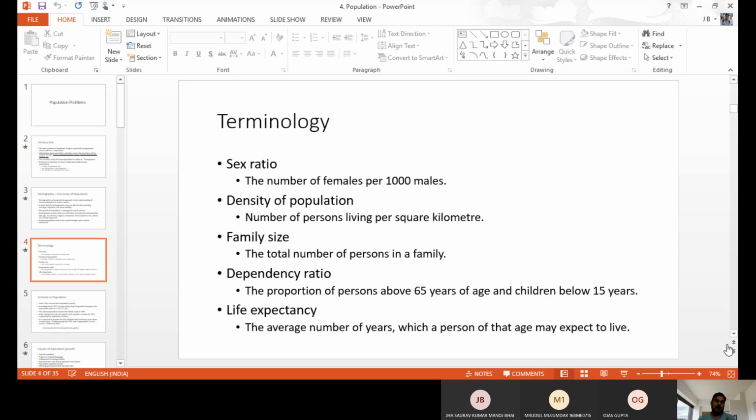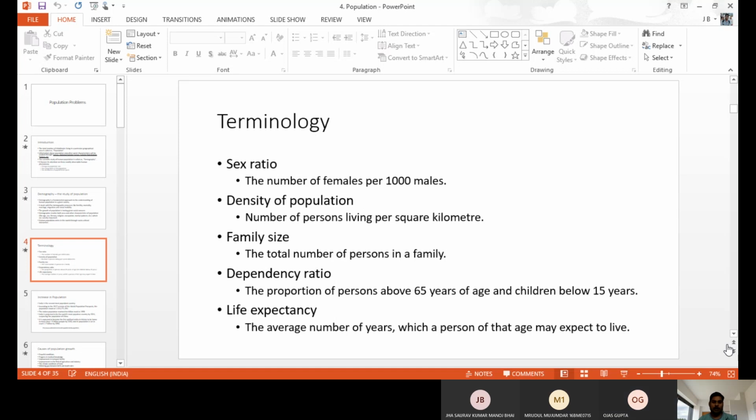In demography we have some important terminology. Only population studies use this terminology: sex ratio, density of population, family size, dependency ratio, and life expectancy. These are the important terminology in the field of demography. Sex ratio means the total number of females per 1,000 males. That is the sex ratio.